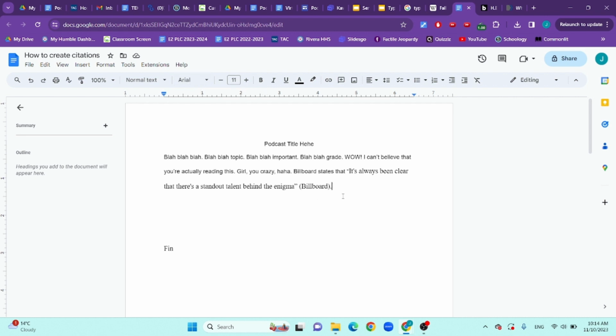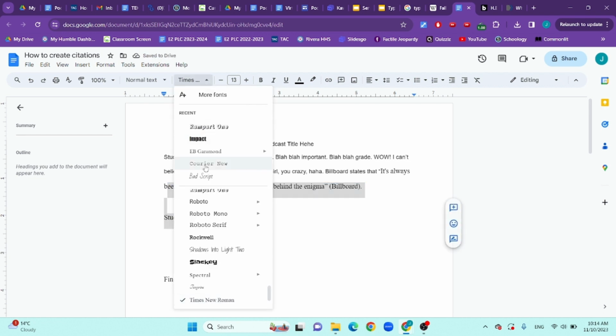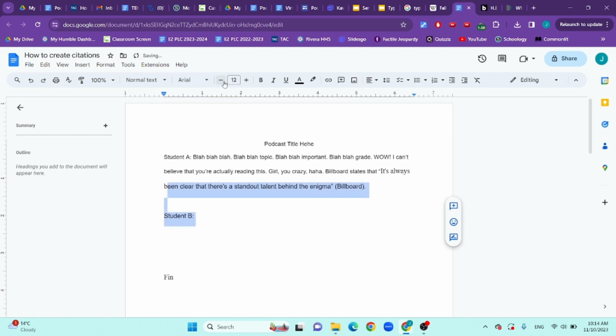You can use your format however you want. So if you want to be like student A says this, blah, blah, blah topic, right? And then student B, oh, why is it doing that? See, it was trying to pull one over on us. Arial 11 font. Student B says blah, blah, blah, right? And then student C, however you want to make it so that way everybody knows what they're saying, like you do how you need to.